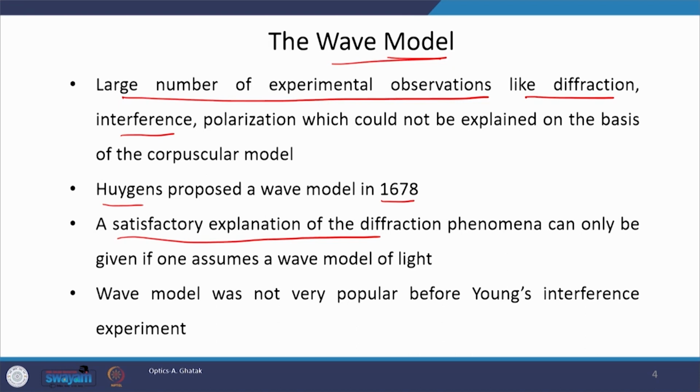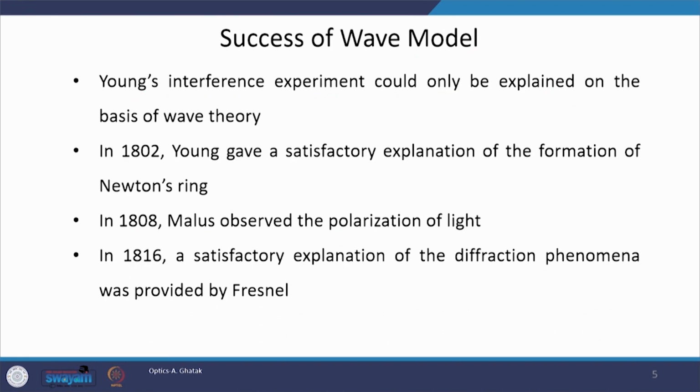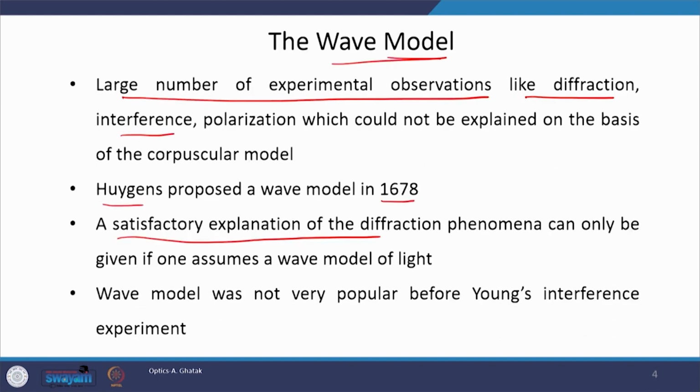The wave model proposed by Huygens was not very popular before Young's interference experiment. Young's interference experiment could only be explained on the basis of wave theory. This interference experiment could not be explained using corpuscular theory or using geometrical optics.